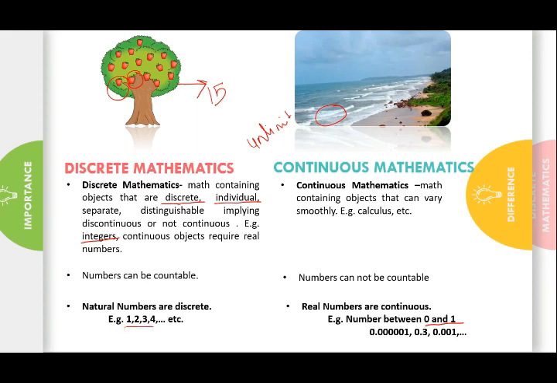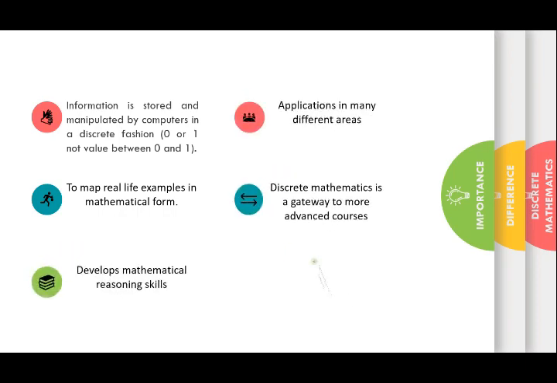Numbers are countable in discrete mathematics, and in continuous mathematics numbers are not countable. You can't count how many exactly elements are present on this line. That is continuous. In computer engineering, information is stored and manipulated by computers in a discrete fashion, meaning in the fashion of zeros and ones only. To perform calculations on that, we need some kind of mathematics apart from integration and derivation. For that, we are learning discrete mathematics.